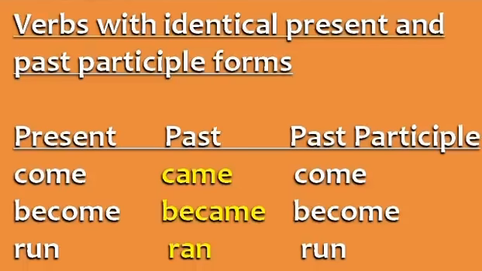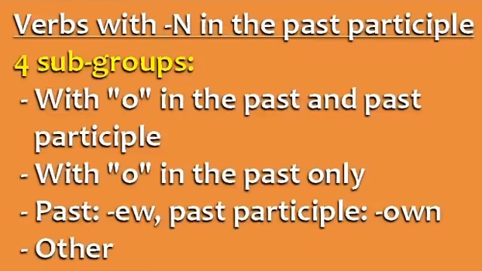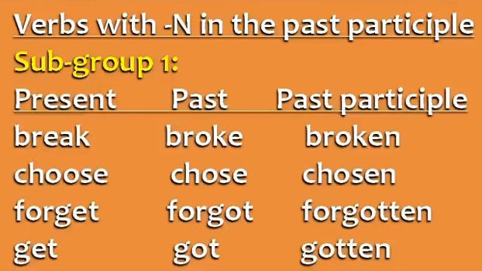Run, ran, run. A number of irregular verbs have n in the past participle. These can be divided into 4 subgroups: with o in the past and past participle, with o in the past only, verbs with the past form ending in ew and the past participle in own, and other. Subgroup 1. Break, broke, broken.